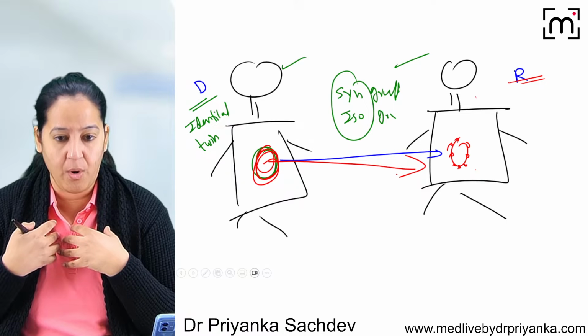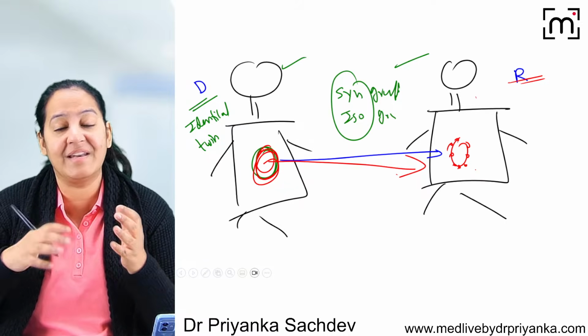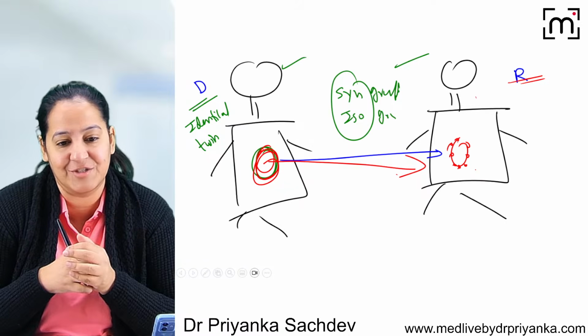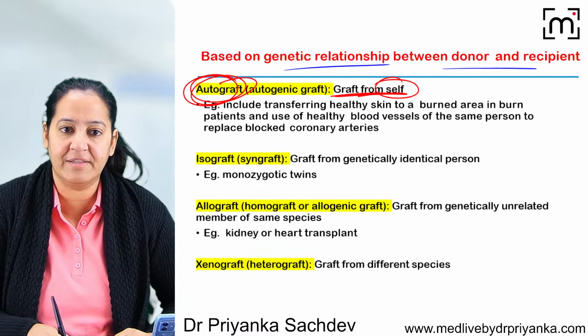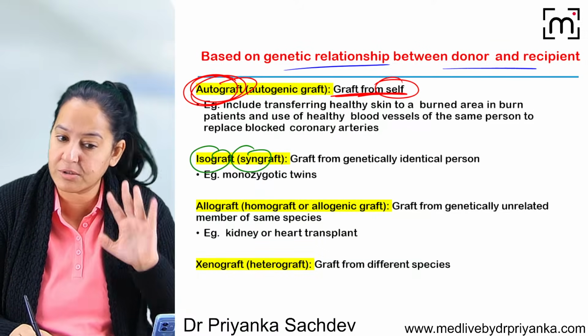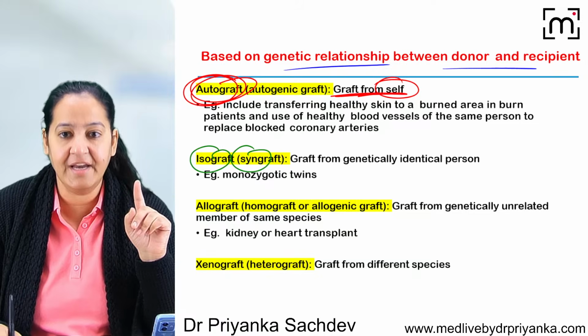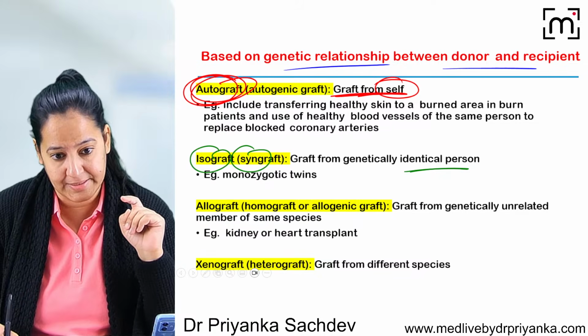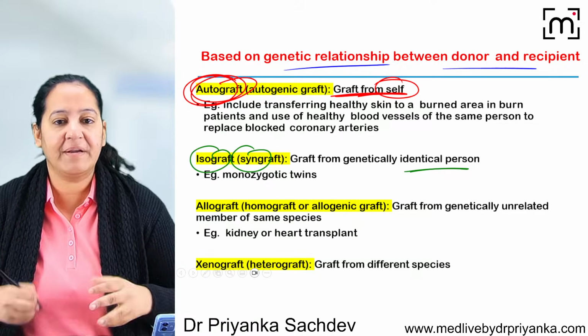What if I need a transplant in future? Who's the next best donor for me? I don't have identical twin. So this transplant we got, this is isograft or syn graft. Here also chances of rejection is nil. And here the donor is the identical twin, genetically identical person. But if someone doesn't have it, then who is the next best donor?